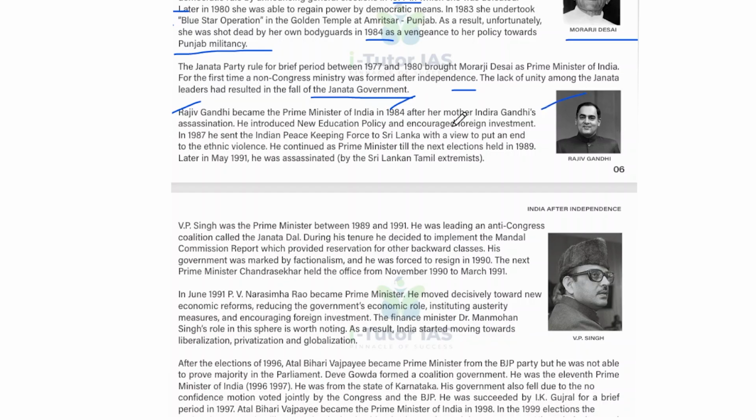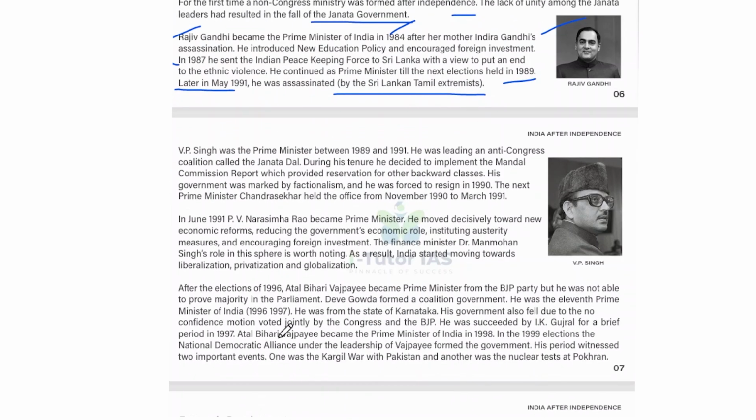So this is the picture of Rajiv Gandhi. In 1987, he sent the Indian peacekeeping force to Sri Lanka with the view to put an end to ethnic violence. And he continued as prime minister till the next election held in 1989. Later, in May 1991, he was assassinated by a Sri Lankan Tamil extremist. Okay, so that is the end of Rajiv Gandhi's time.